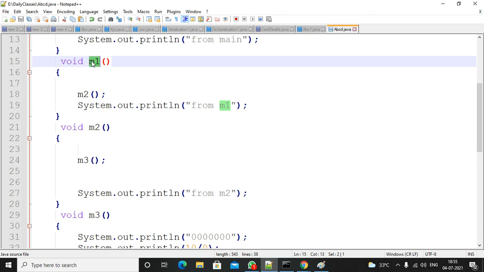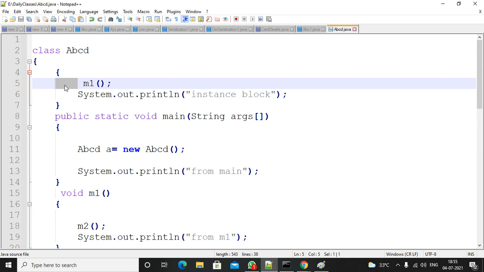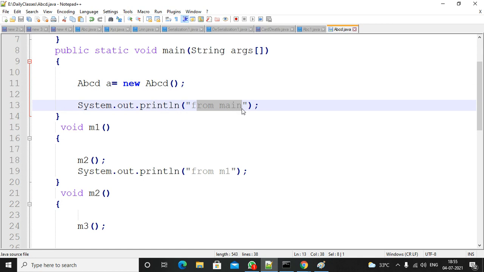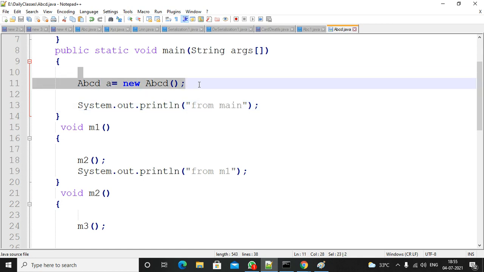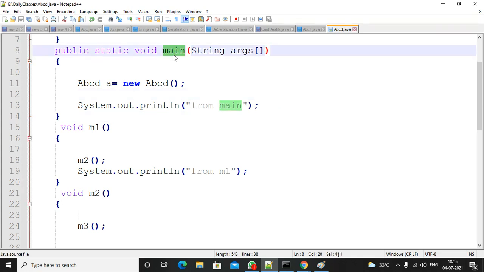And it will verify who is calling M1. In this case, M1 is called by the instance block. It will verify whether exception handling code is there in the instance block. If it is there, normal execution from this point. If not, it will go and verify where the object is created. The object is created here. Is there any exception handling code here? If there is, the remaining part of the main method will be executed. If not, this will be terminated abnormally. Then who is calling the main method? JVM. As part of the JVM, the default exception handler is there.